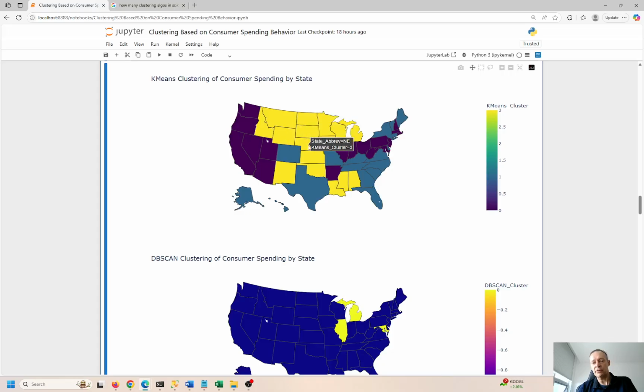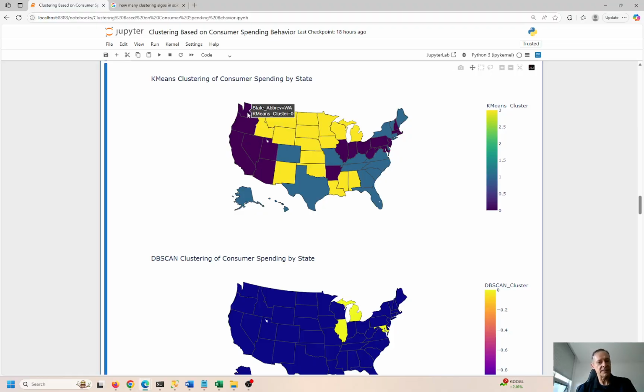Colorado, North Dakota, South Dakota, and Nebraska are the same, as is Kansas, as is Oklahoma, and so on and so forth. New Mexico, these states down here, I don't have to name every one, right? These states are similar in terms of spending behavior. These are similar in terms of spending behavior.